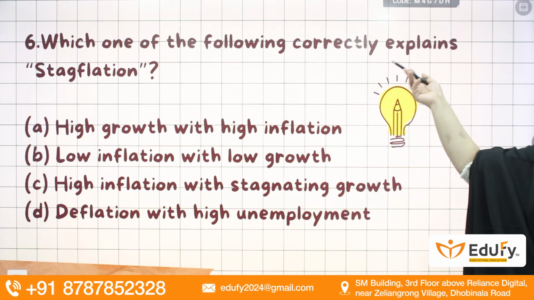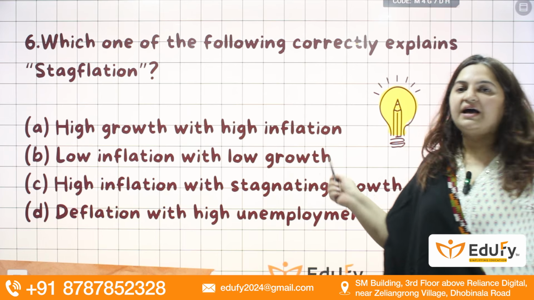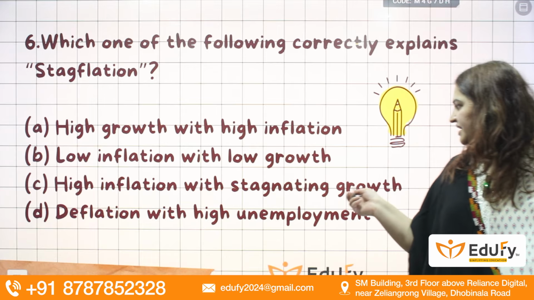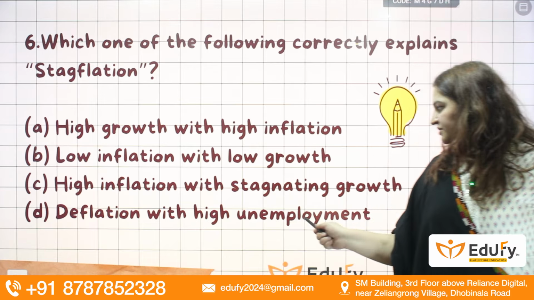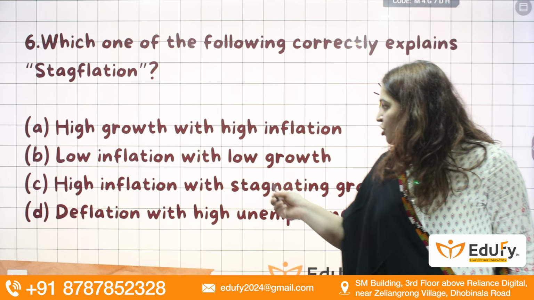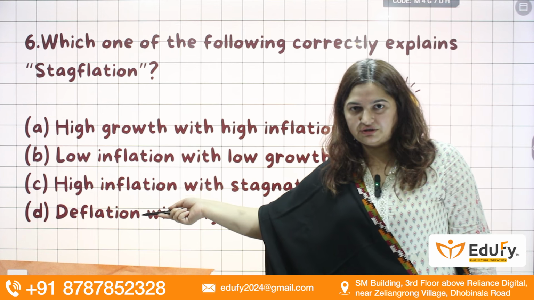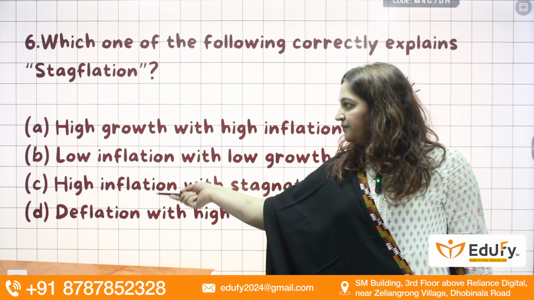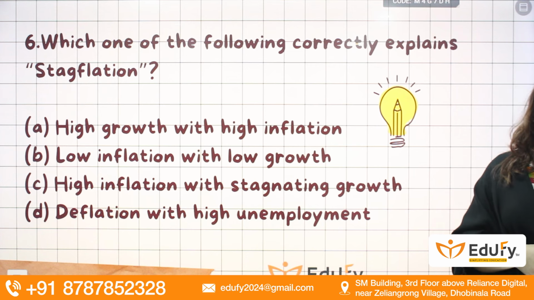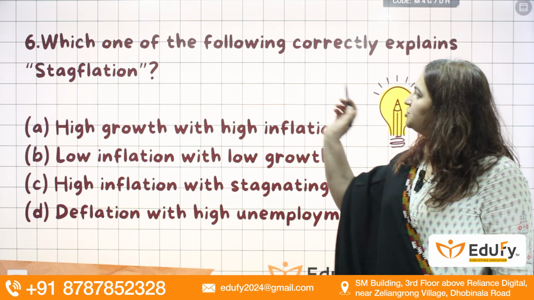Next question. Which one of the following correctly explains stagflation? High growth with high inflation, low inflation with low growth, high inflation with stagnating growth, deflation with high unemployment. So here the answer will be low growth, or you can say stagnating growth, with high inflation. That is your stagflation. And there is another term that is called recession. There are 2 terms. Don't be confused between these 2 terms.